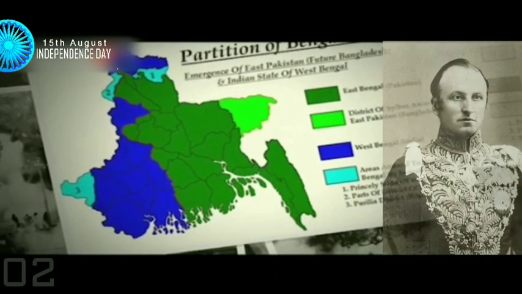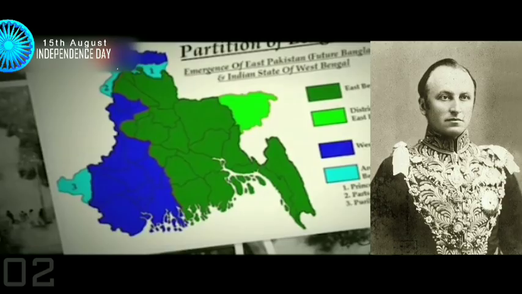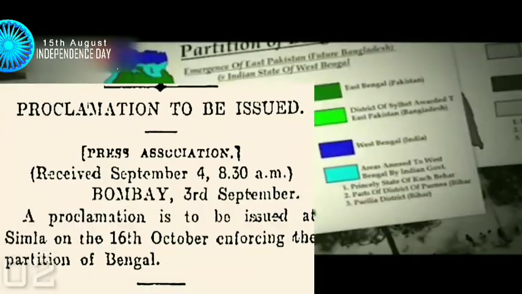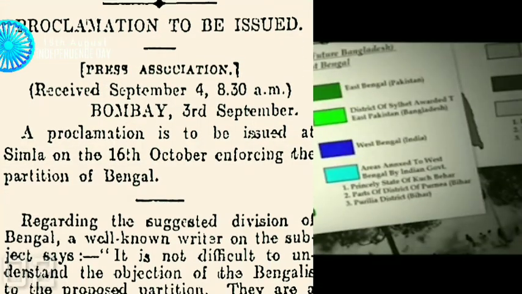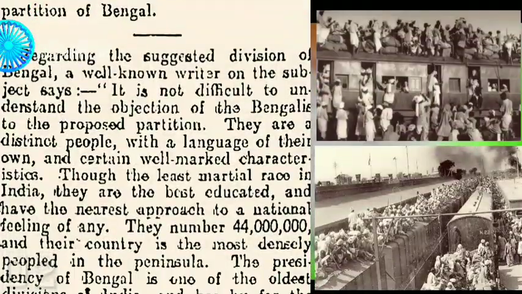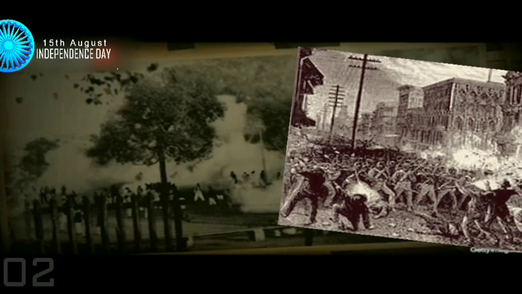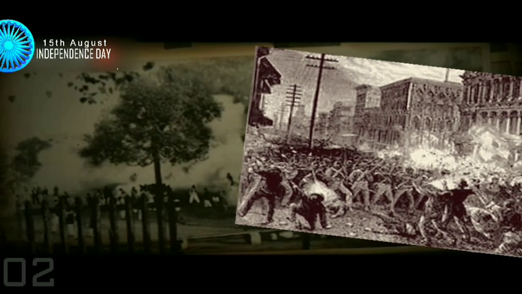The Partition of Bengal. The Viceroy of India, Lord Curzon, announced the decision to divide Bengal in July 1905 between Muslim majority areas in the east and Hindu majority areas in the west. The vicious divide and rule play behind the partition made Indians protest against the government, which led to Bengal's reunion in 1911 to appease the population, but it was parted again in 1947.